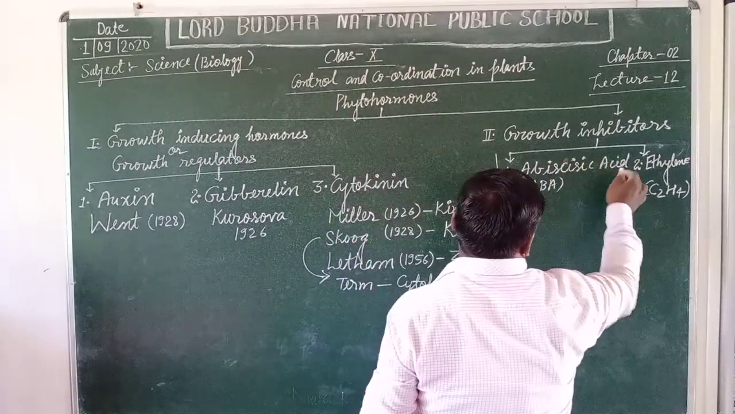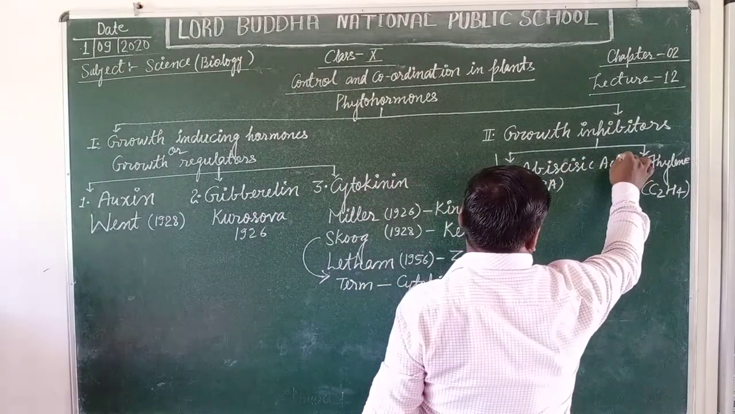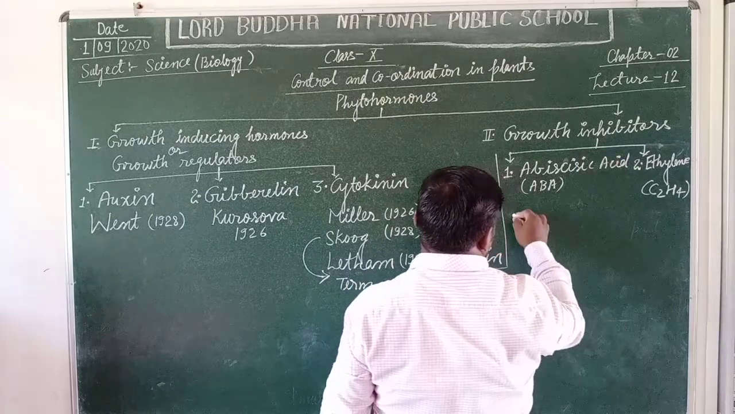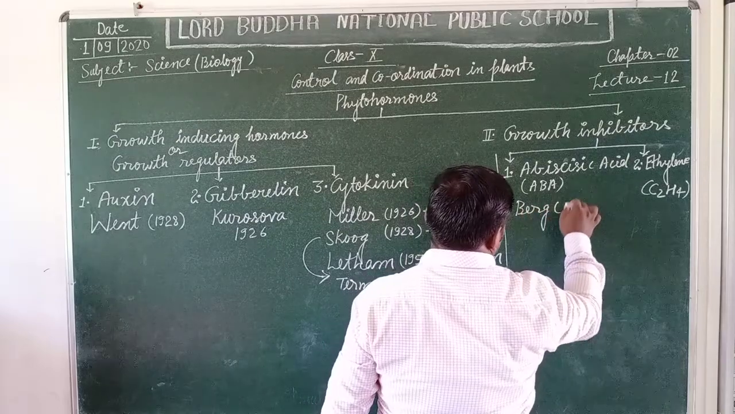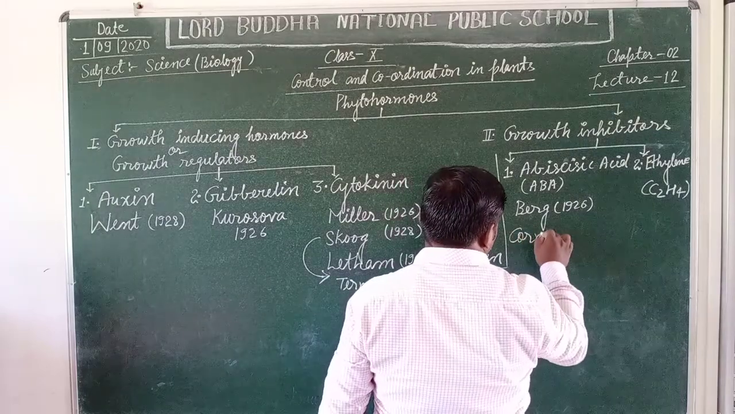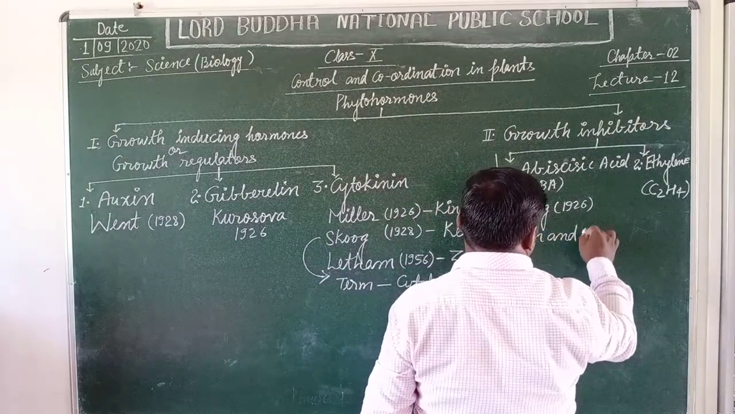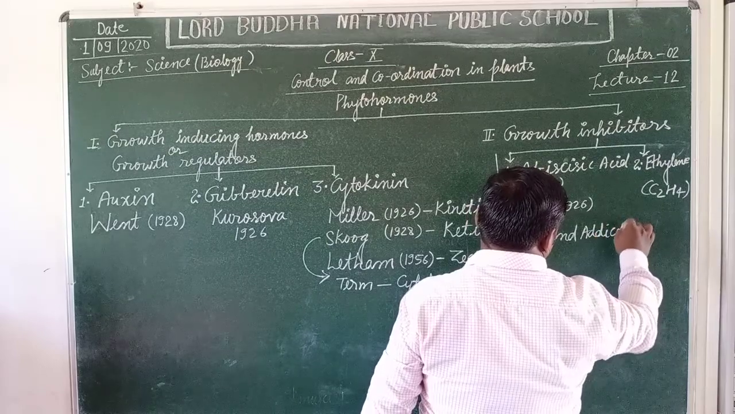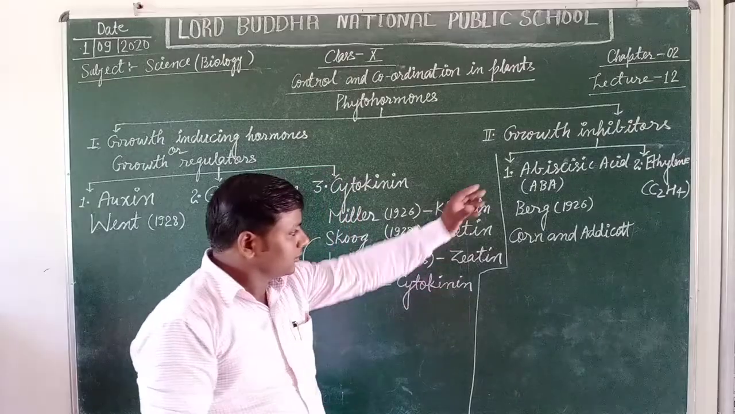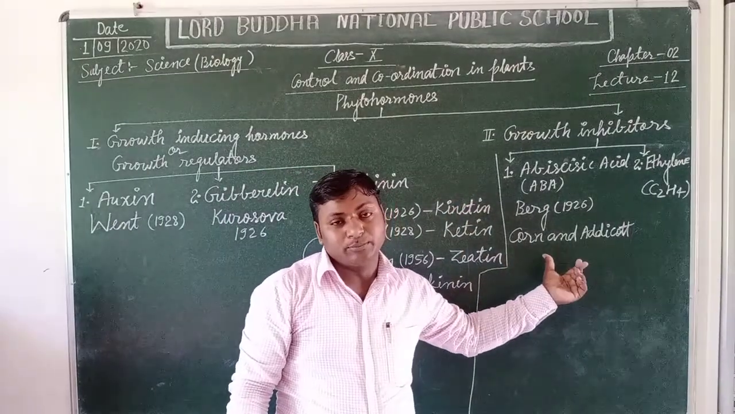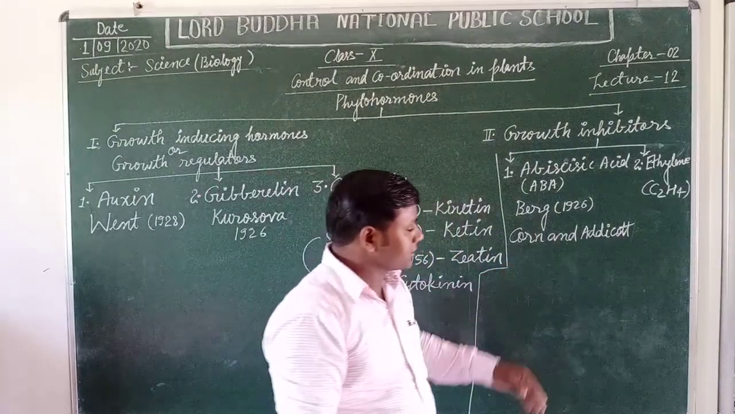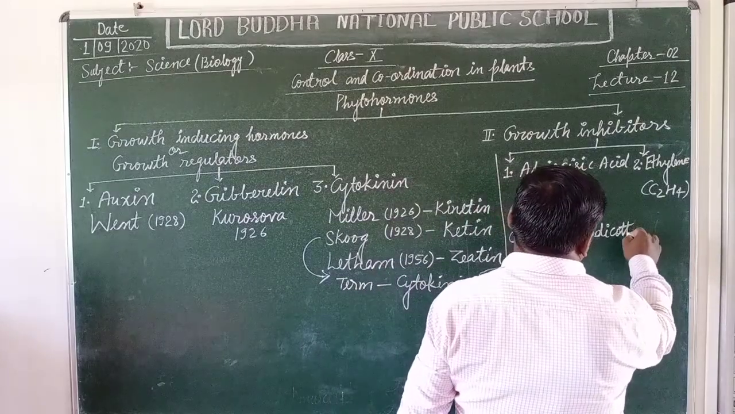The abscisic acid or ABA was first reported by Burge in 1926, but further Korns and Addicott explained the physiological activities of these hormones in plants.